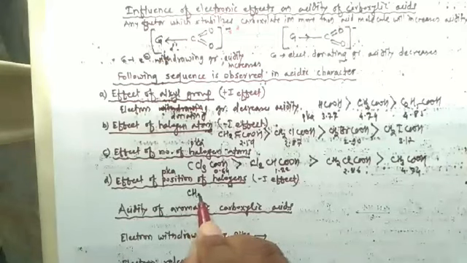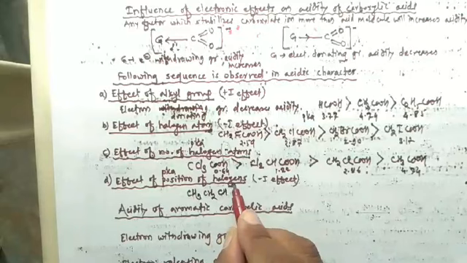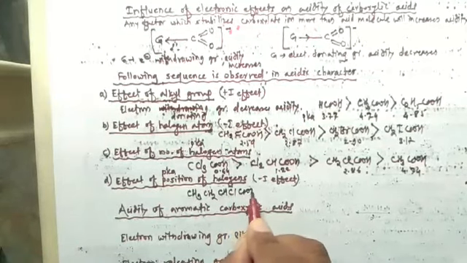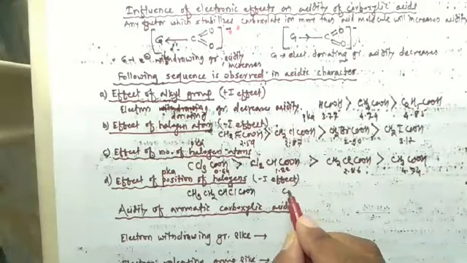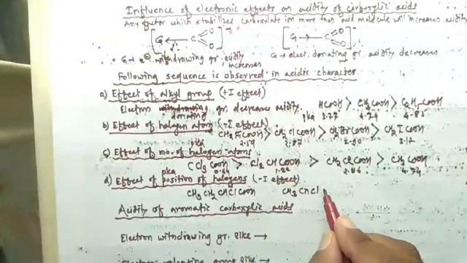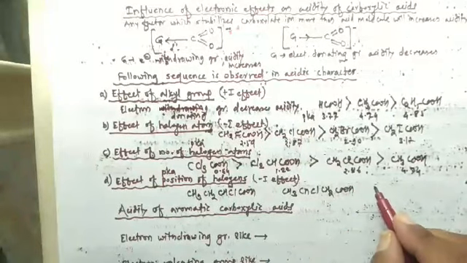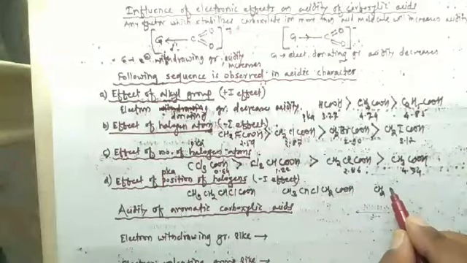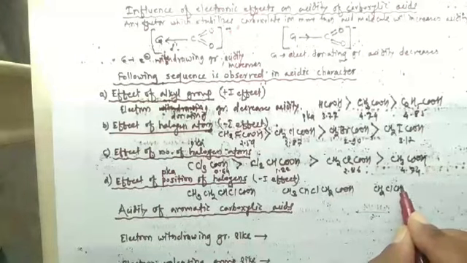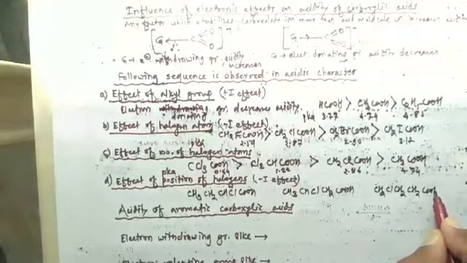Take one carboxylic acid, that is CH3CH2CHClCOOH. The next one CH3CHClCH2COOH. And next acid, that is CH2ClCH2CH2COOH.